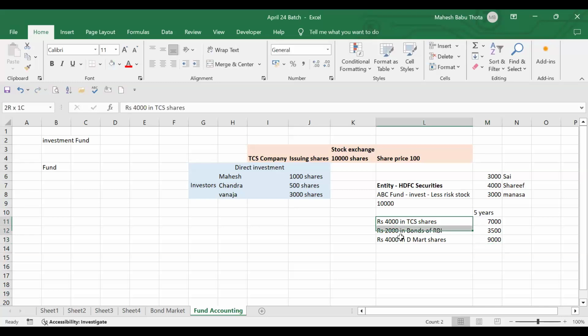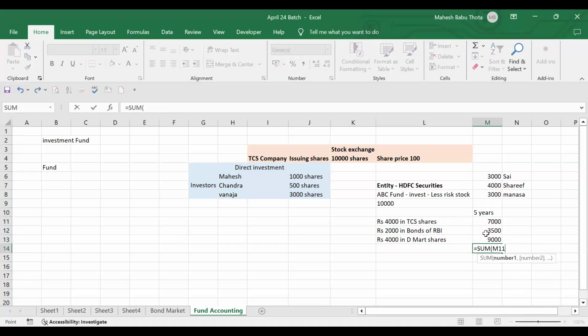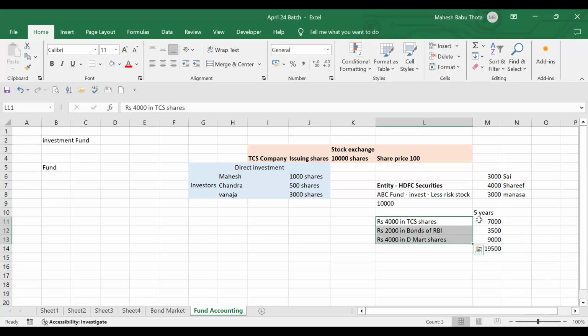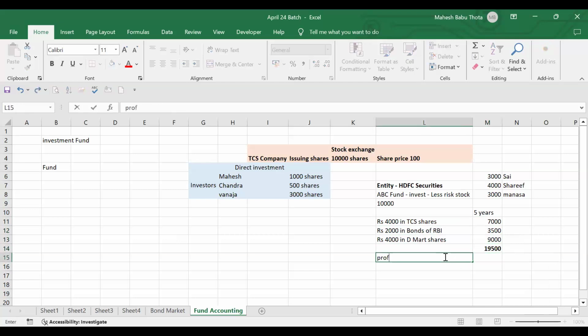So they have invested 10,000. After 5 years, how much did it become? 19,500. They're selling the entire shares after 5 years. All these shares they have, right? Now they are selling the shares. So after selling, how much have they realized? 19,500. How much profit? Out of this 10,000 investment, how much profit have they realized? 9,500 rupees they have received.